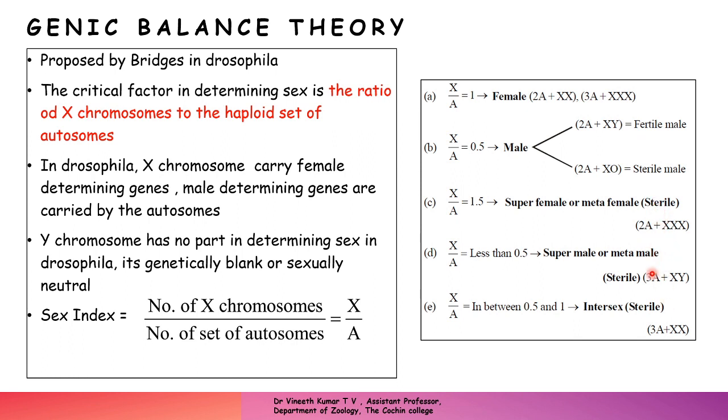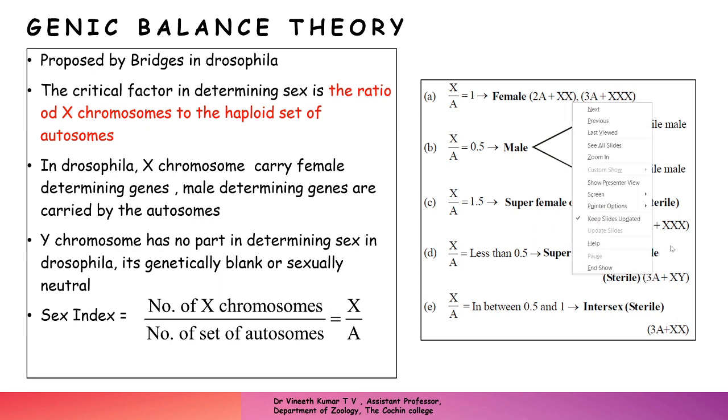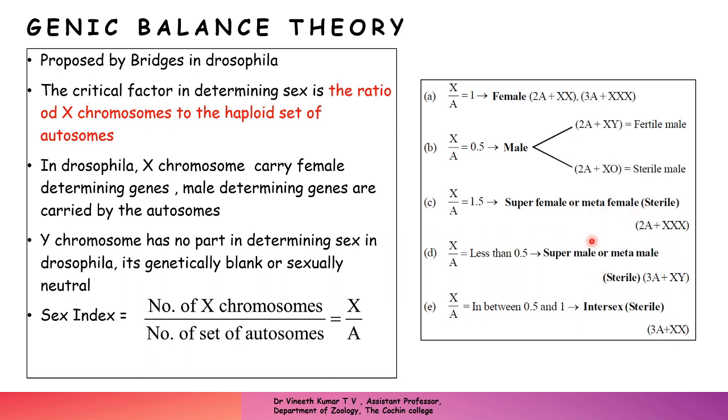So these were experimentally derived by Bridges to know how the number of X chromosomes affects their genetically determined sex. So from this we conclude that in Drosophila it is the genic balance theory that determines the sex of the individual, apart from the presence or absence of the Y chromosome. That means it is the ratio of what is called the sex index, which is the number of X chromosomes divided by the haploid number of autosomes. So this is what is called the genic balance theory.